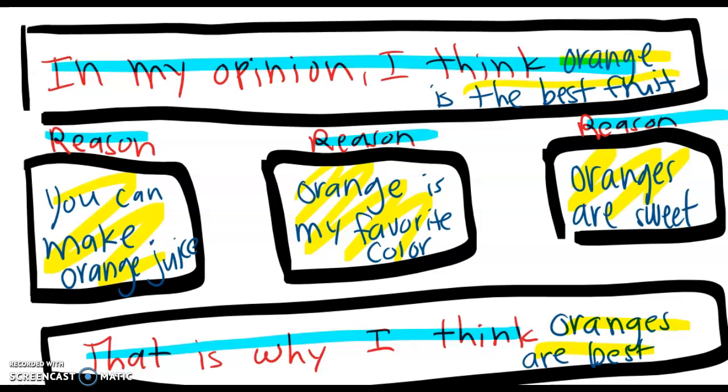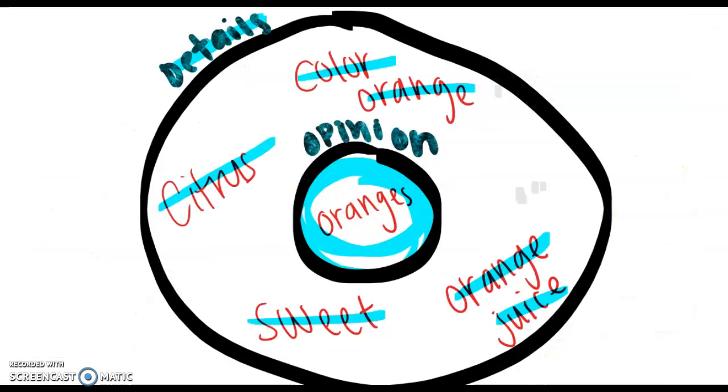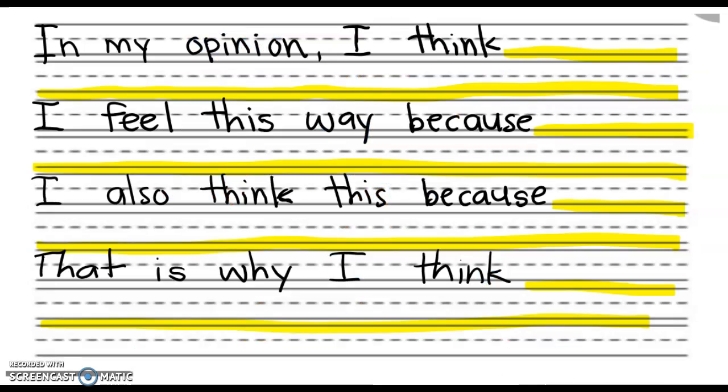So let's go ahead and write an opinion piece using our favorite fruit example. Okay, so in my opinion, I think, and then we're talking about the best fruit, so I'm going to say I think, oh, hang on, let me switch pens here. I think the best fruit is, and then I get to state my opinion, which I think the best fruit is oranges. Okay, make sure you have a period at the end.